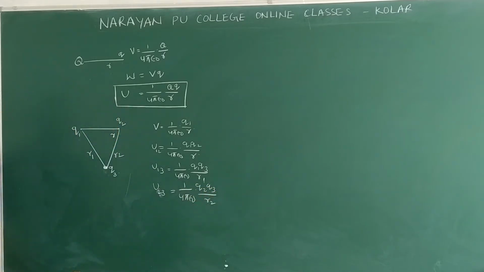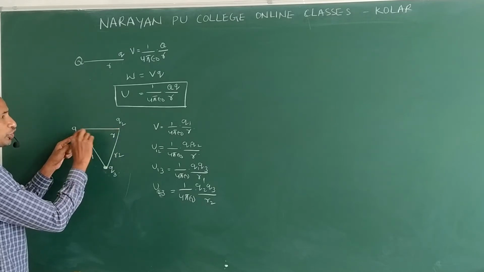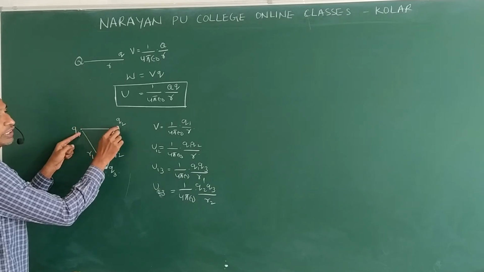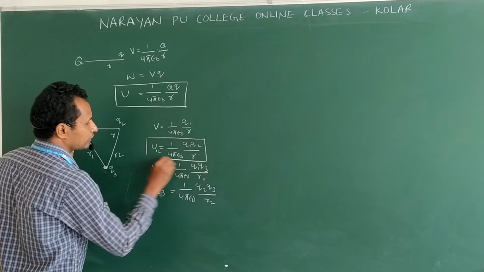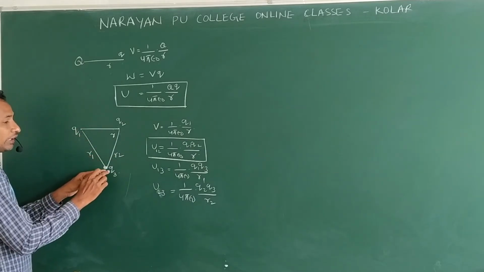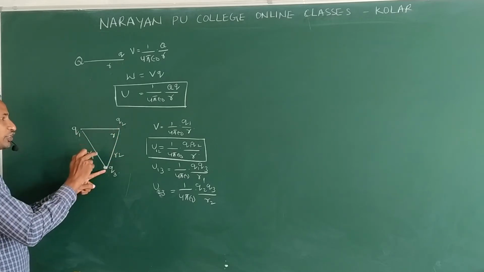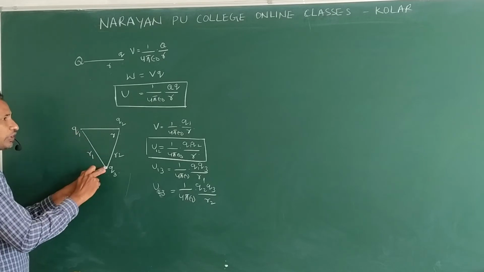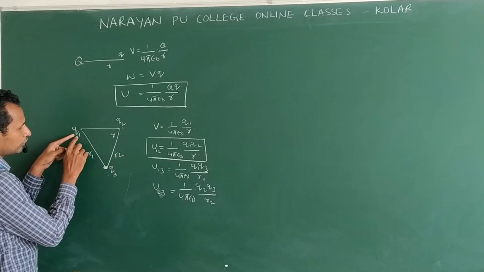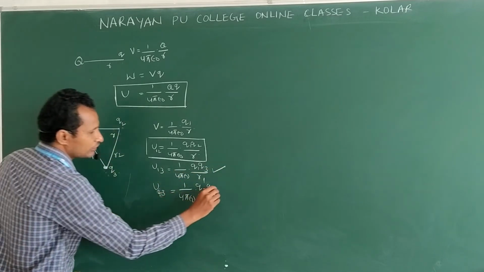R2. Clear? First I took Q1, we brought Q2 near to Q1. We have done work. So first the potential energy possible between Q1 and Q2, that equation I have written here. Clear? Next, in this region I brought another charge Q3. I have done work against Q1 and Q2, so that potential energy is stored between these two, I mean Q1, Q3 as well as Q2 and Q3. So I wrote the potential energy between 1 and 3, this equation. Potential energy between 2 and 3 is this equation.